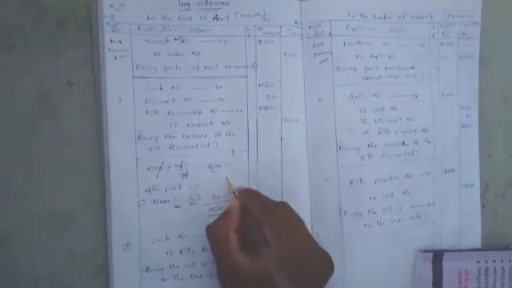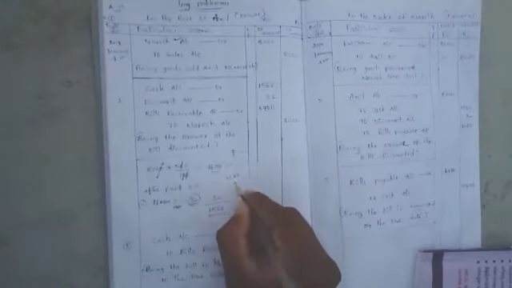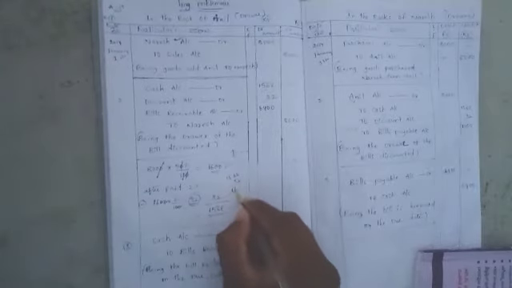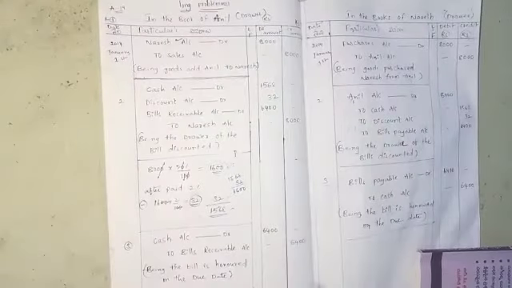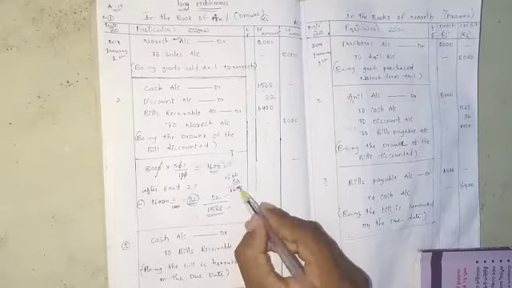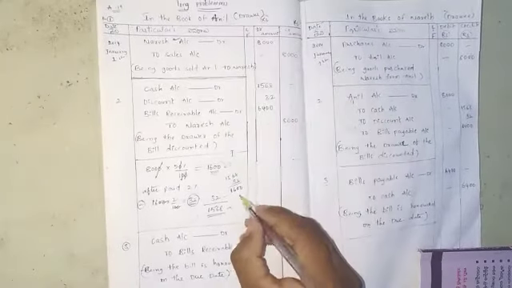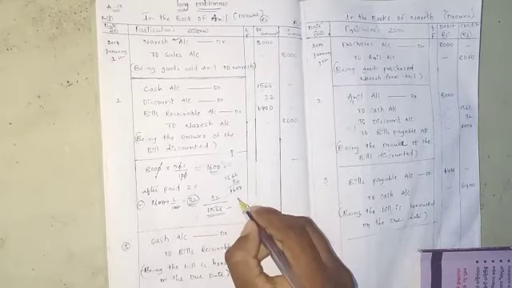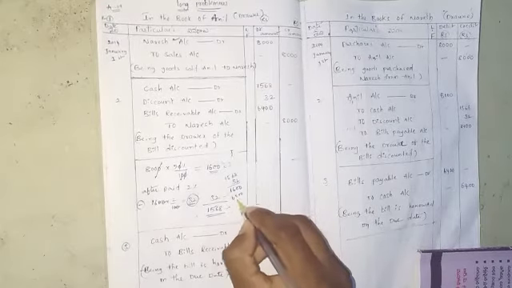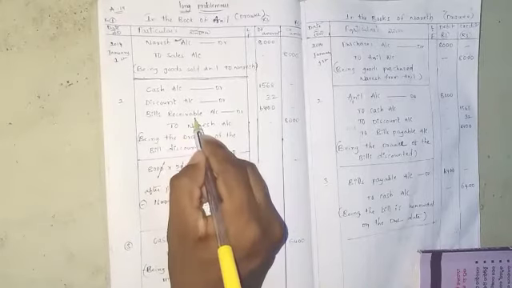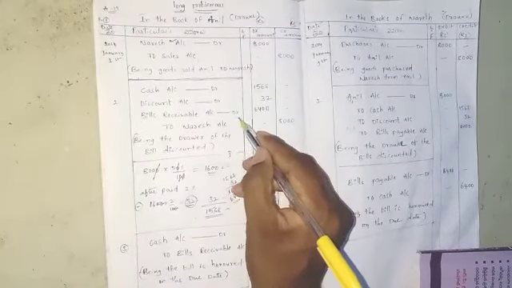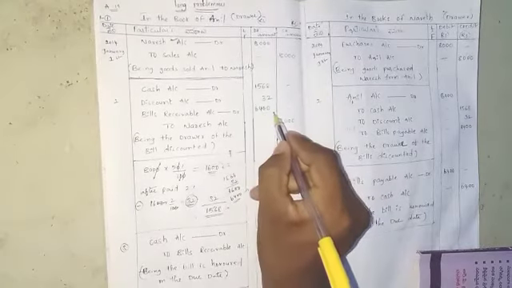Now the bills receivable account. 1,568 rupees plus 32 rupees makes 1,600 rupees. Out of the total value of 8,000 rupees, the remaining balance is 6,400 rupees, so bills receivable is debited with 6,400 rupees.